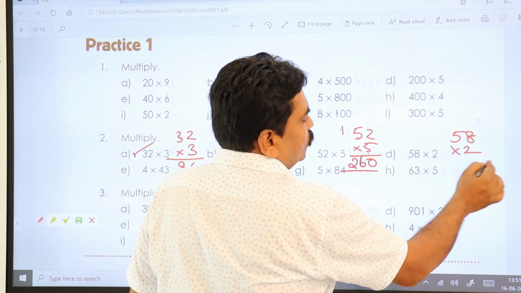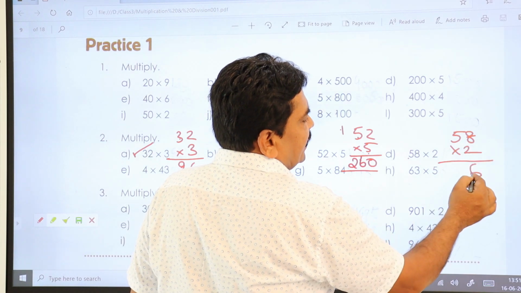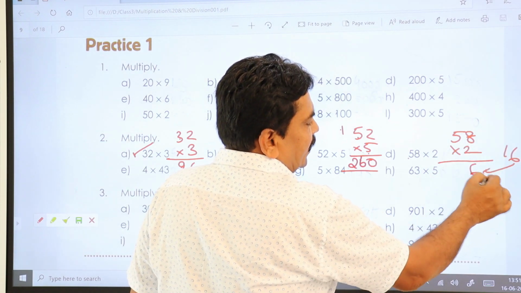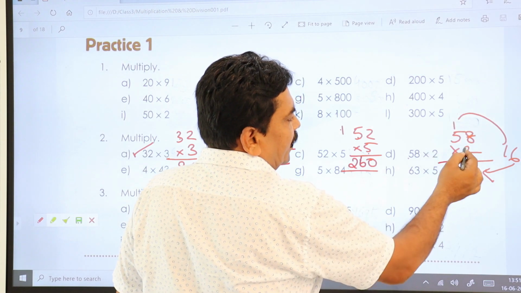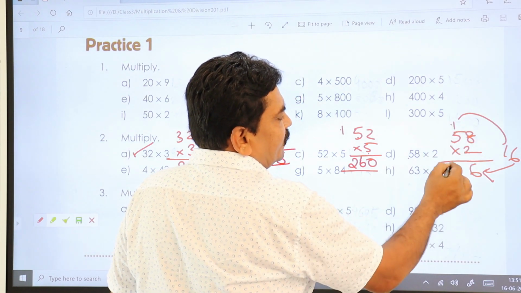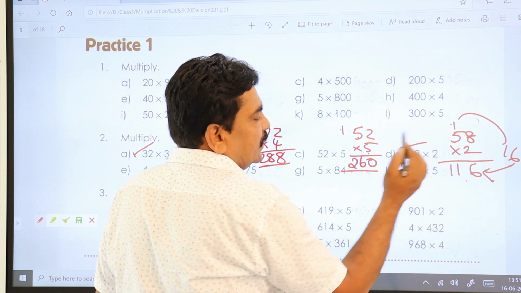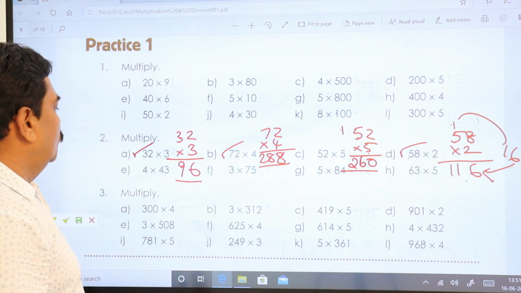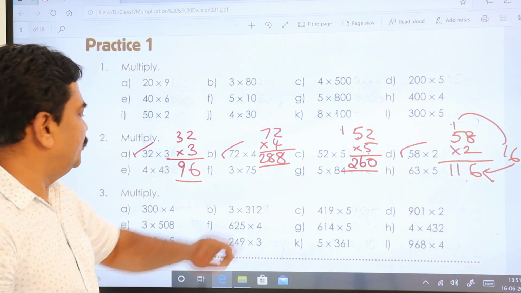58 into 2. 2 eights are 16. 16 you got it. 6 you write down and 1 you carry to the next number. 2 fives are 10. 10 plus 1, 11. This is your answer. Now we'll go to the next: E, F, G, H.